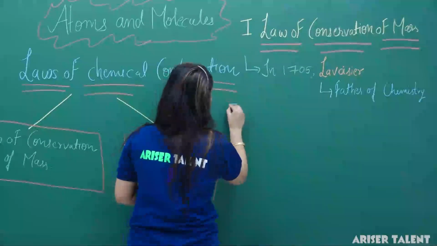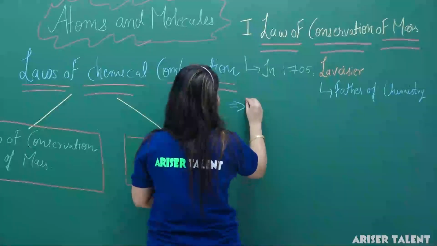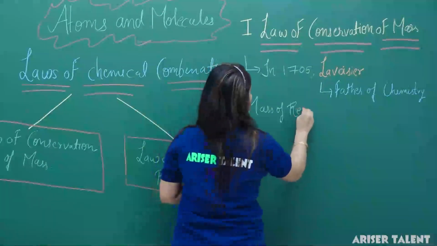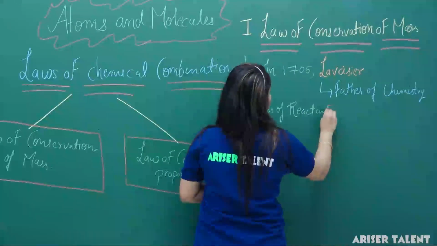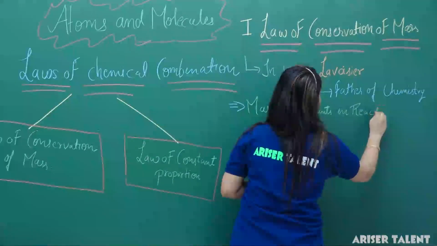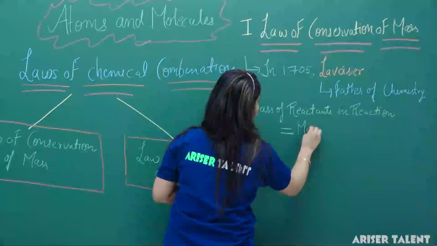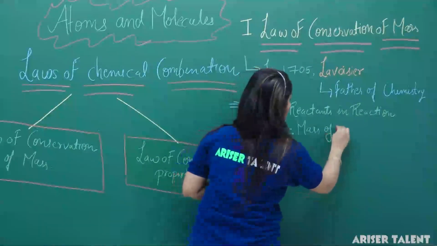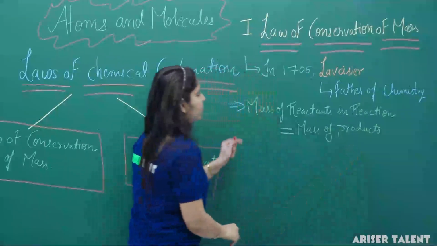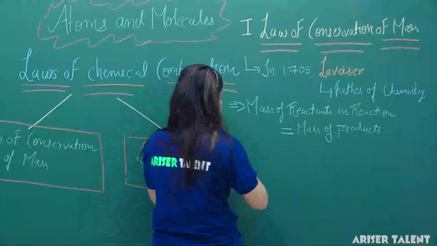So, what actually he said, the first point is that mass of reactants in a reaction is going to be equal to mass of products. The reactant mass will be equal to the mass of the product.